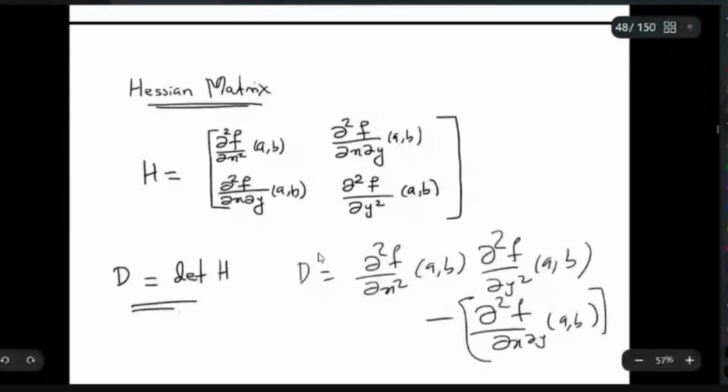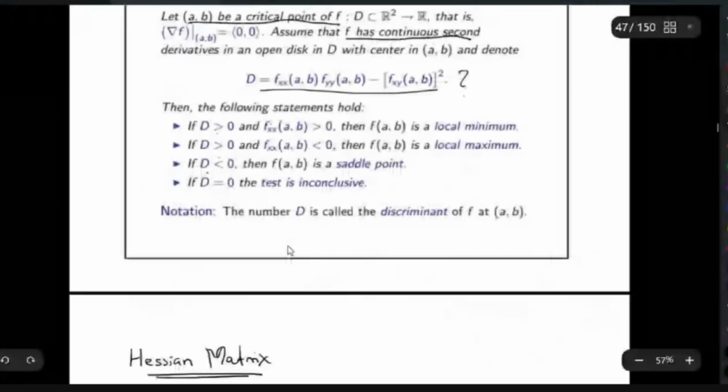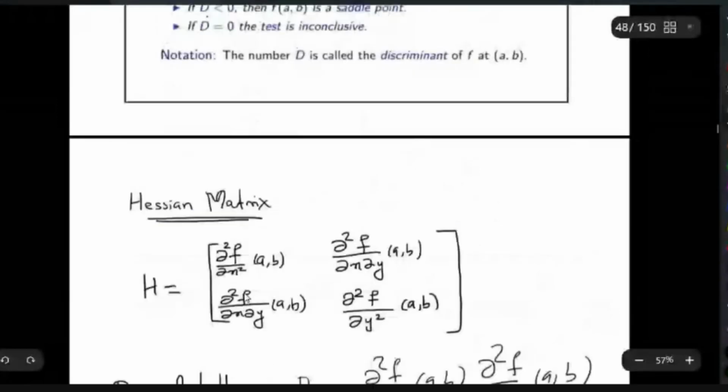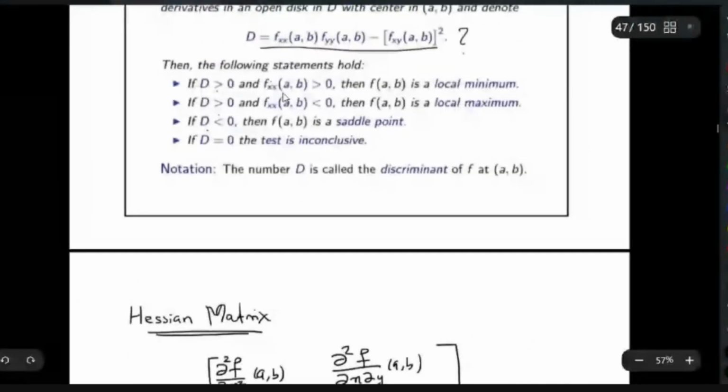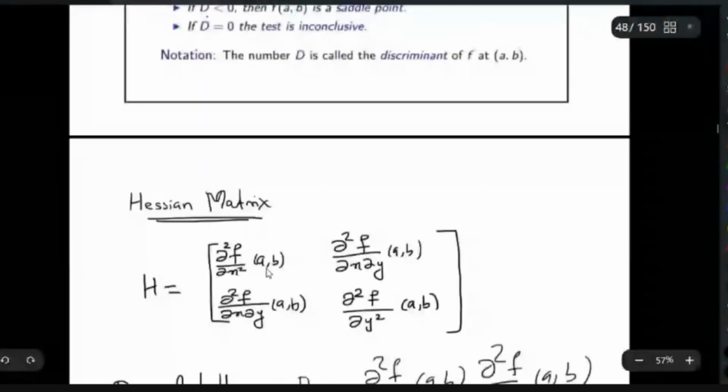That is the discriminant. Now you see what this first condition says. D is positive, so the determinant of this matrix is positive, and f_xx at (a, b) is also positive. That means the first pivot is also positive, and the determinant is also positive.